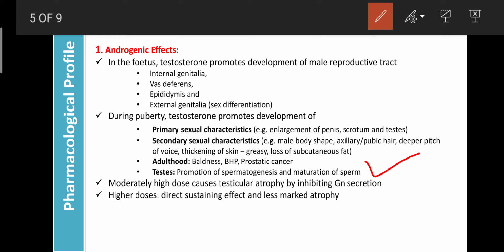Moderately high doses can cause testicular atrophy by inhibiting GnRH secretion. But in high doses, this effect can be sustained and it can cause a less marked atrophy. Only in the moderate dose is it responsible for causing testicular atrophy.